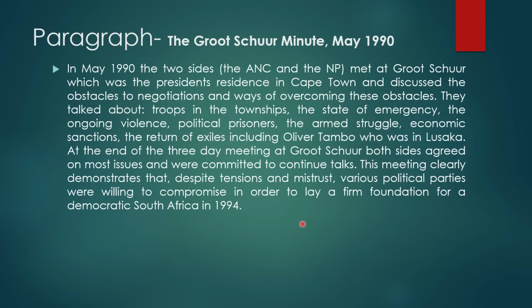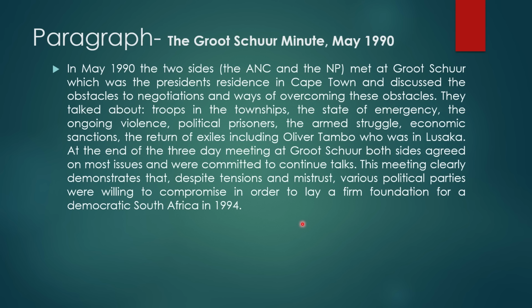So in May 1990, the two sides, the ANC and the National Party, met at Groote Schuur, which was the president's residence in Cape Town, and discussed the obstacles to negotiations and ways of overcoming these obstacles. They talked about the troops in the townships, the state of emergency, the ongoing violence, political prisoners, the armed struggle, economic sanctions, and the return of exiles, including Oliver Tambo, who was in Lusaka.